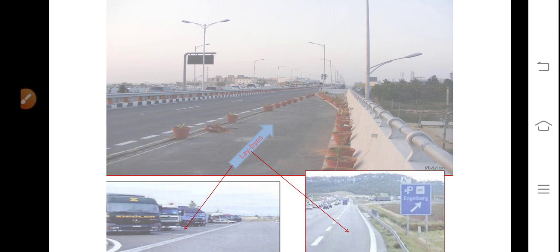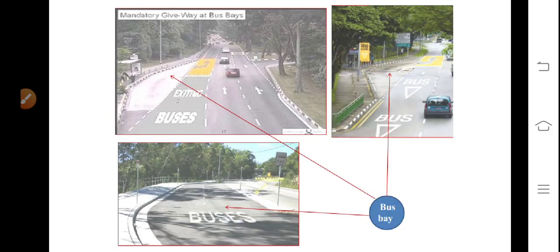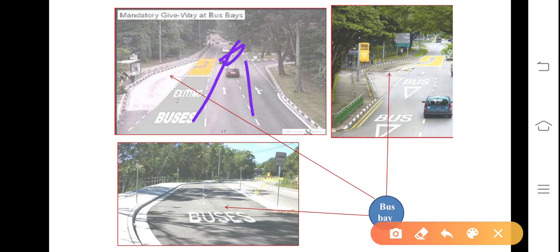You can see here all those elements are being observed. You can observe in these figures. Even here also you can observe. Bus bays. So this curb is made a recess so that the traffic can move on the road here, whereas the bus bay is separately provided with painting bus, so that if the bus parks here, the people standing here can board into the bus and alight alternatively.